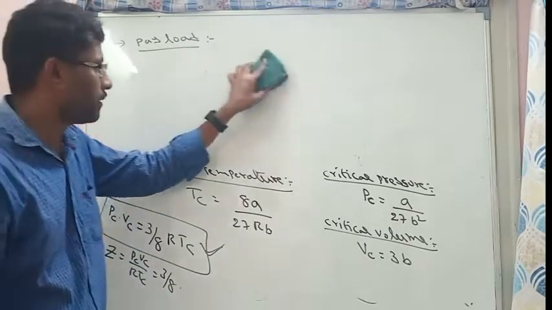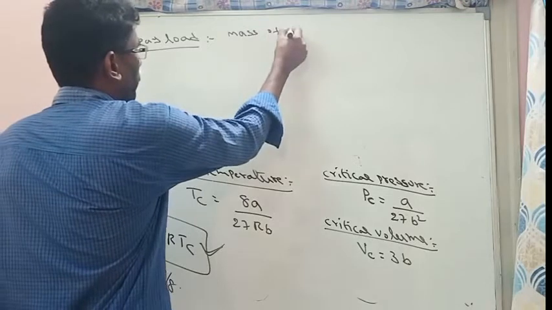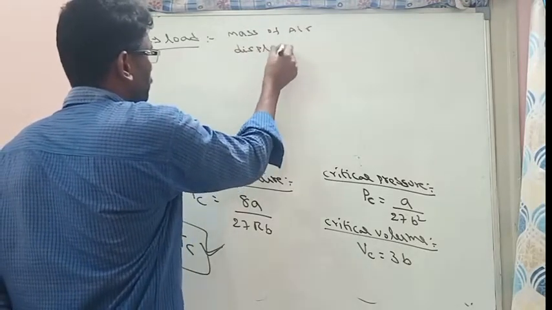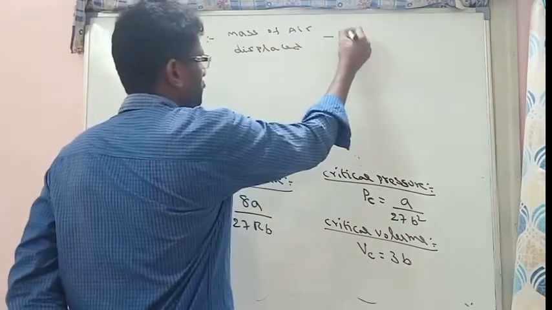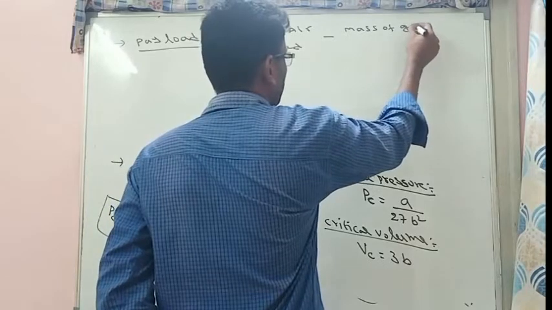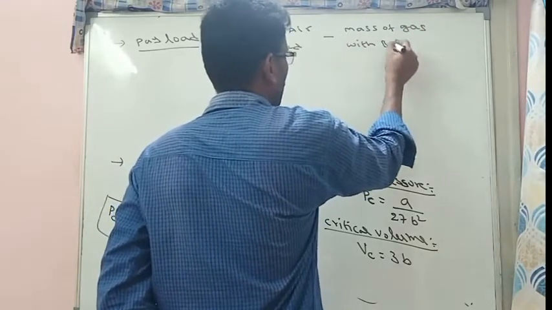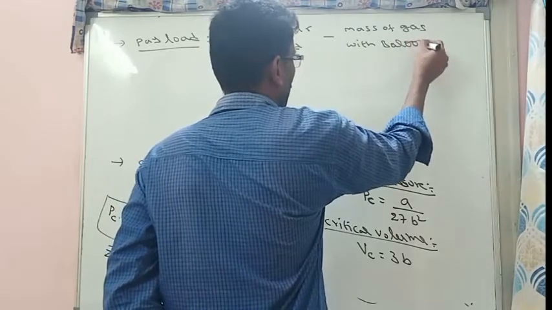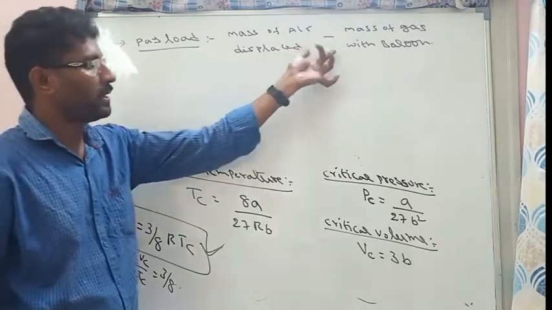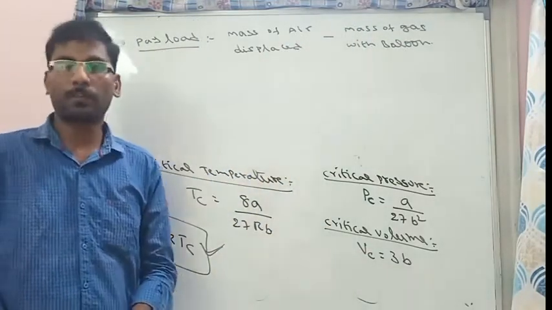It can be calculated by the mass of air displaced minus the mass of the gas with the balloon. So the mass of air displaced minus the mass of gas with the balloon is called payload, or also called lifting capacity.